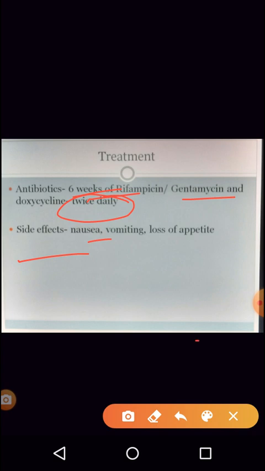I wanted to also mention that this disease is also called Mediterranean fever, and also Malta fever, because these are the places where the infection was first seen, identified, and studied. So, Mediterranean fever, and it is also called Malta fever.